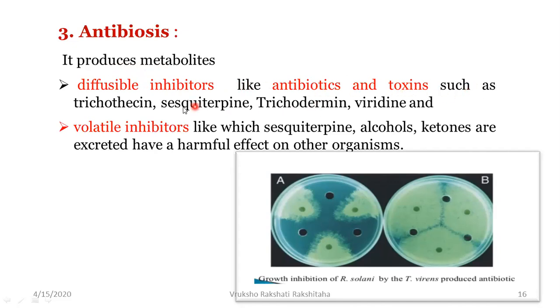For example, trichothiocin, sesquiterpine, trichodermin, and viridine. Along with this, even volatile inhibitors like sesquiterpene, alcohols, and ketones are produced. Okay, and these are excreted, and these have a harmful effect on the other organisms that act as the pathogens.